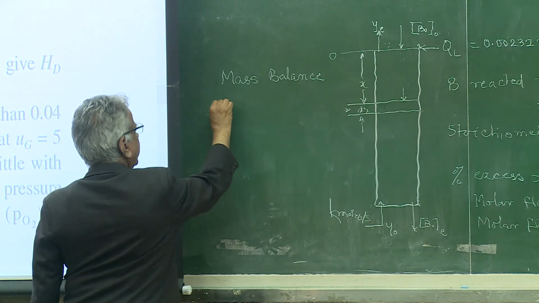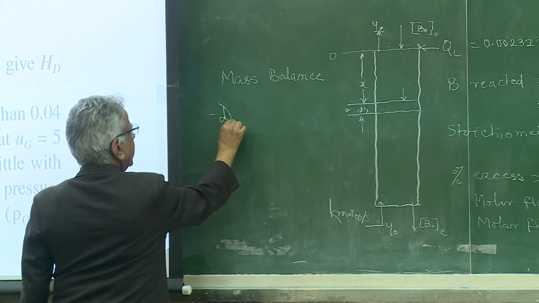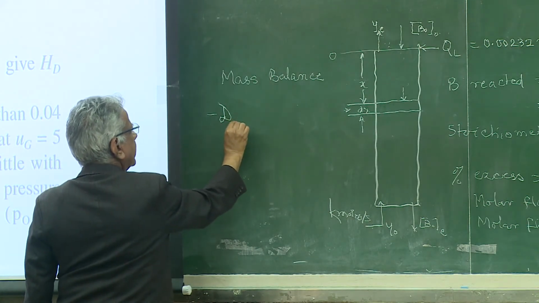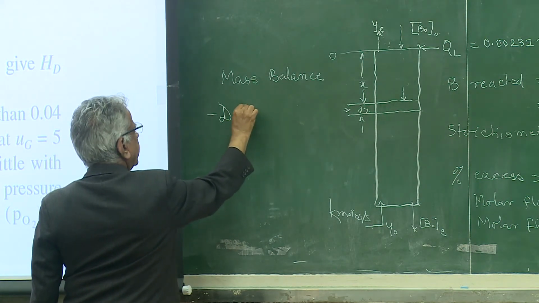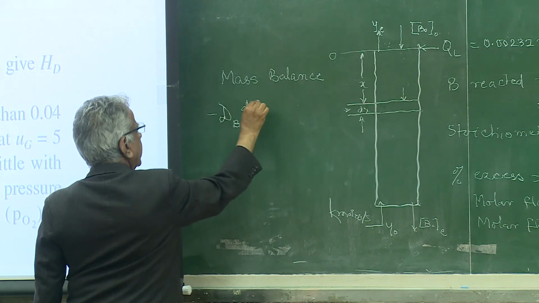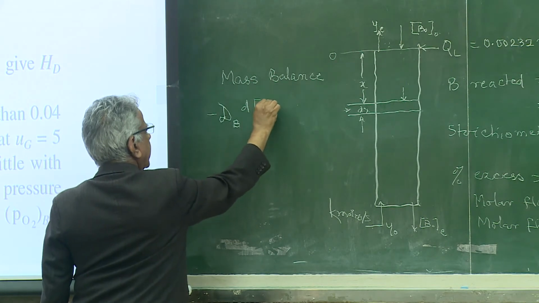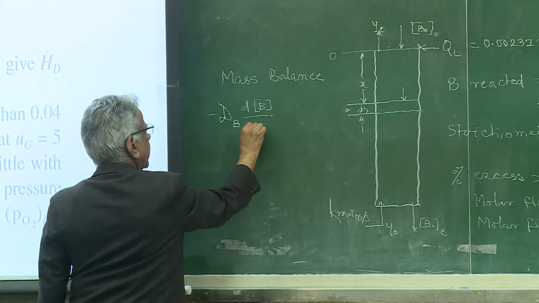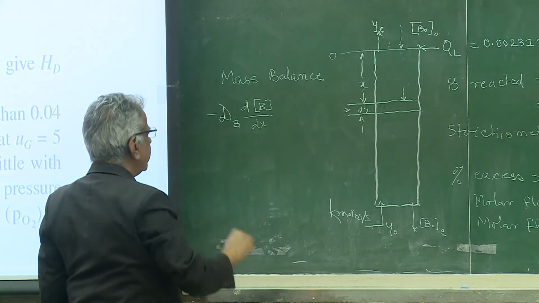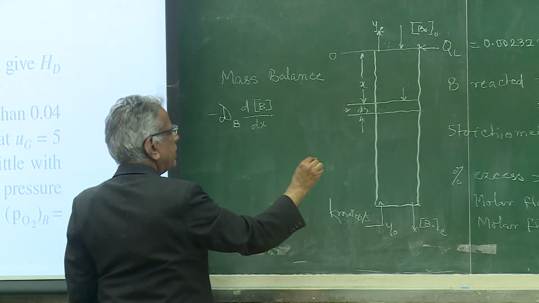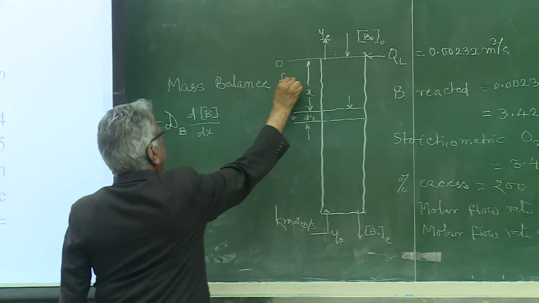Anyway, let me try to write this D. So, combination of diffusion plus dispersion of component B. So, we are writing mass balance for differential volume.